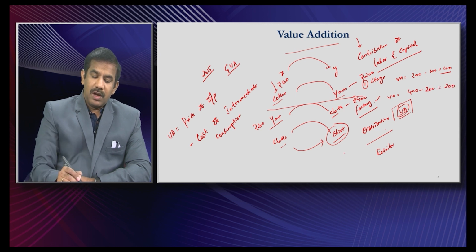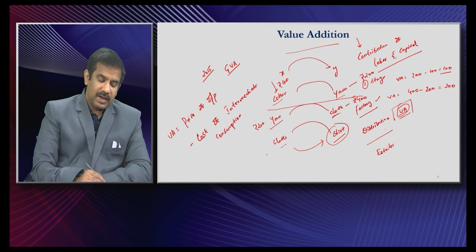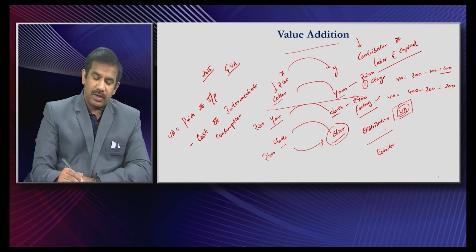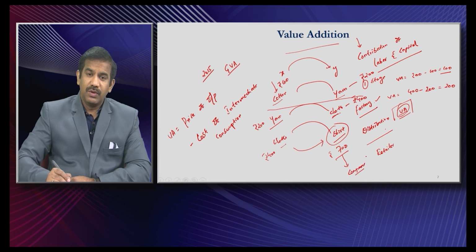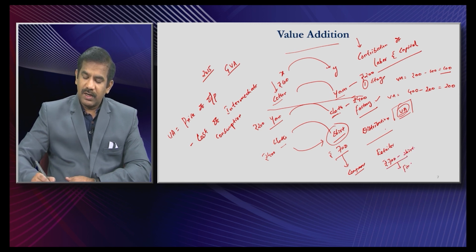Now this cloth has been purchased by another factory, let us say at 400 rupees, right? And this company has transformed this cloth worth 400 into a shirt worth 700 rupees. Let us say finally a 700 rupees shirt is sold to a consumer. So what is the value of the final output? That is the final good, rupees 700. So a 700 rupees shirt has been produced, isn't it? Imagine this shirt has been purchased by you or me. In such a case, this is the final good that this particular economy has produced, and the worth of the final good is ₹700.